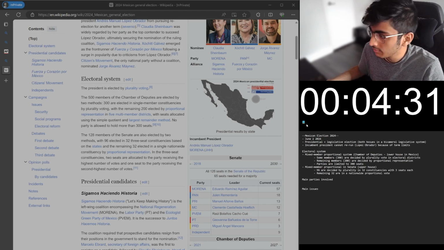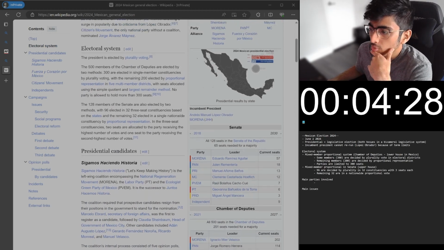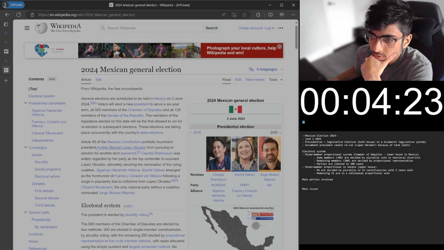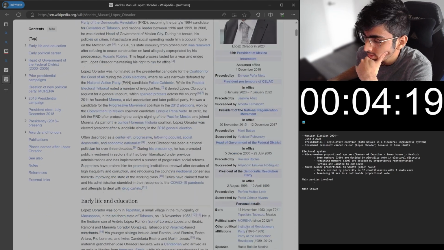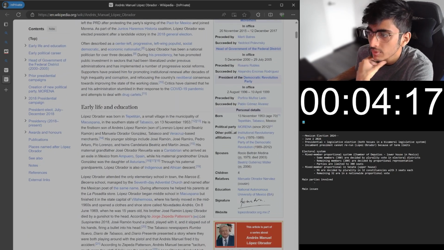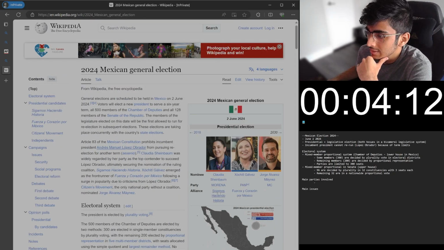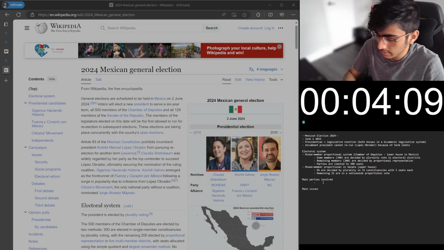Now, the main parties involved, I'll try to get through this quickly. This is going to be important. So one thing I want to see is which party was the previous president from, the one who can't run again. And this guy, you can usually see in their info card somewhere it says their political affiliation. There you go, it's Morena. Basically, the incumbent party is this one over here, Morena. I'll write that down over here.